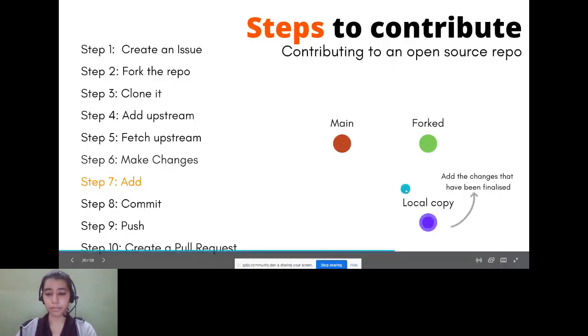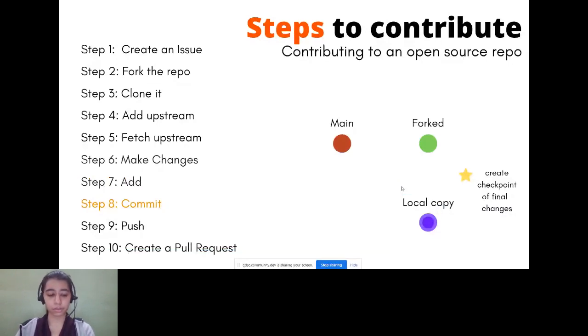Next step is commit. As I've already explained commit, I'll tell you again in short. Commit is like creating a checkpoint of the final changes. If we take an example, suppose you are working on a code today and you create a commit.